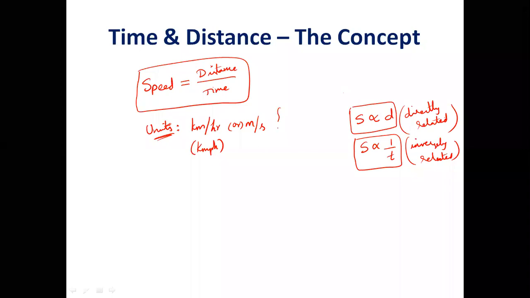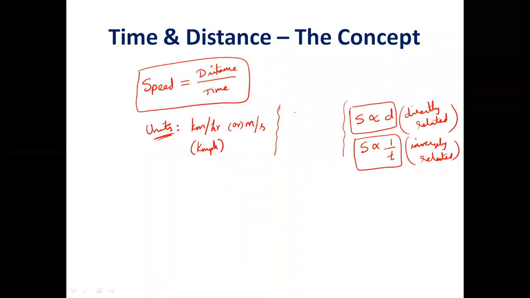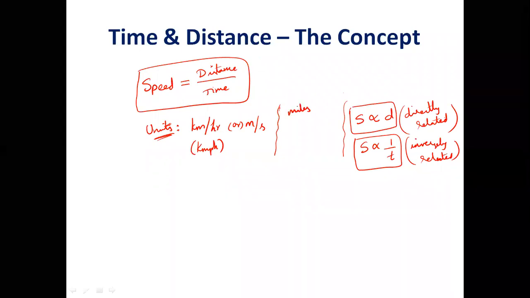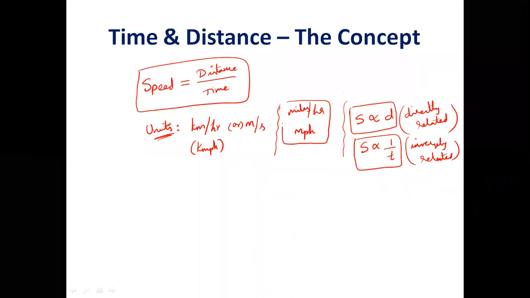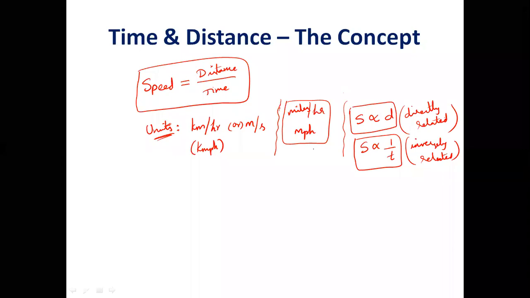But if you go to foreign countries, abroad, you don't have the kilometer system. What is the system for distance there? Miles. When you take distance in miles, time should be taken in hours. So the unit can be miles per hour. We can write it as mph also. So these units will be used in examinations conducted by any abroad organization. For example, if you take GRE, you will be seeing miles per hour. If you write any examination of India, you will be seeing kmph or meters per second, because the system of units is different in different countries. But the concept is the same, kilometers per hour or miles per hour. Instead of kilometers, they are taking miles.